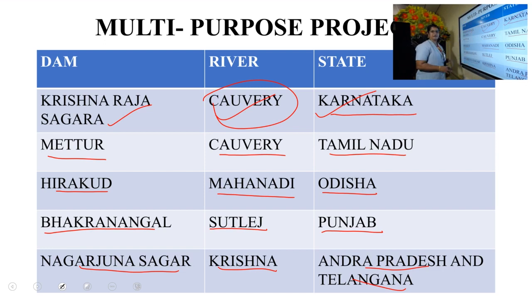Okay. So once again I'm repeating the names of the multi-purpose projects here. Krishna Raja Sagara Dam, Mettur Dam in Tamil Nadu, Hirakud Dam in Odisha, Bhakra Nangal Dam in Punjab, Nagarjuna Sagar Dam in Andhra Pradesh and Telangana.